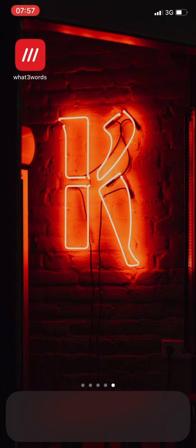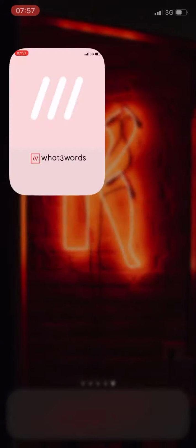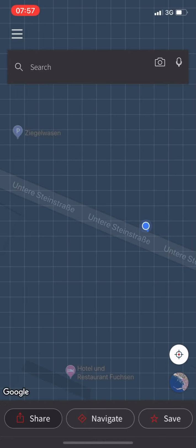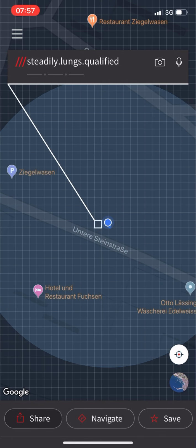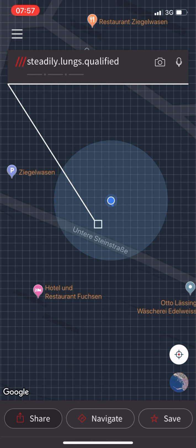Today we want to experience together a very exciting app called What3words. What3words is something similar to Google Maps or Waze, but it's really exciting if you want to share your pinpoint or your location. So let's go through the app interface and get to know the new and exciting features which this app brings.